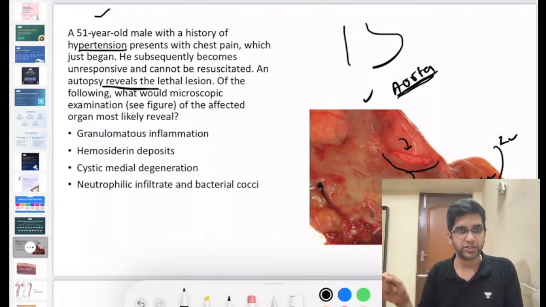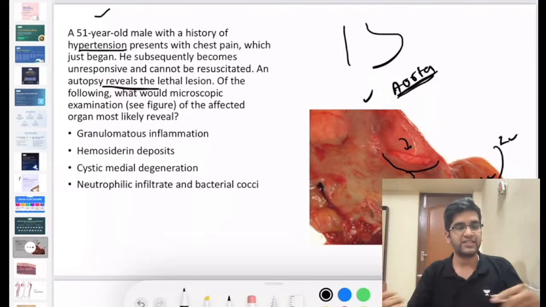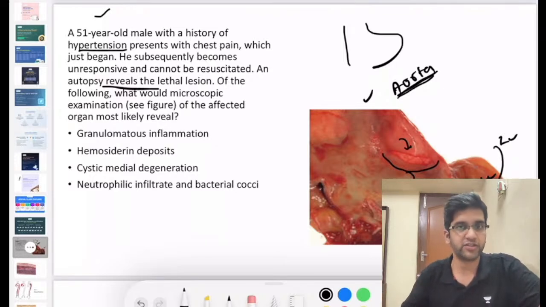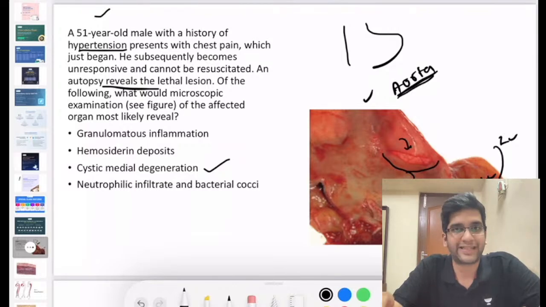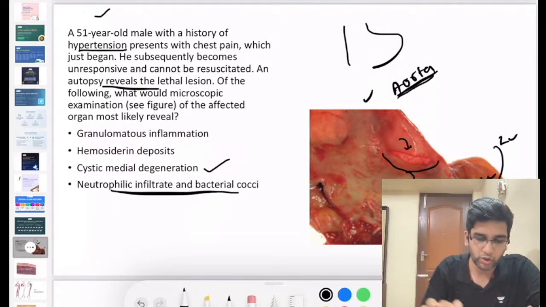If it is aortic dissection, what do you think would have been the options, the right answer? What is the microscopic finding of aortic dissection is the other question. It's a straightforward one, right? So aortic dissections will have something called cystic medial degeneration. Neutrophilic infiltrate with bacterial cocci. What could be the answer?